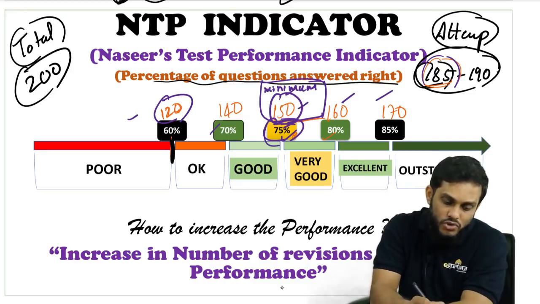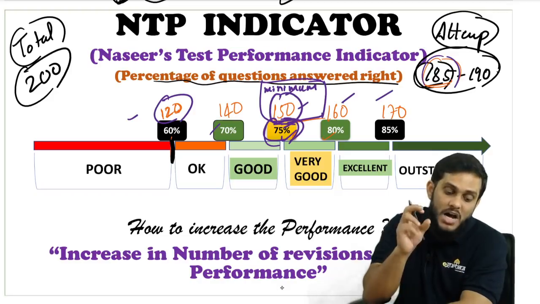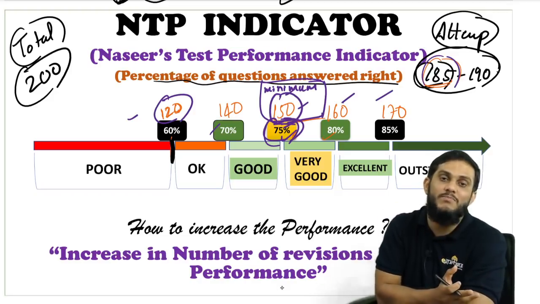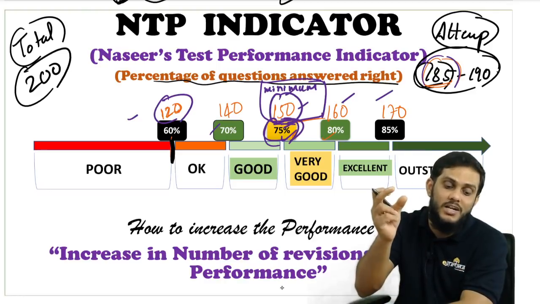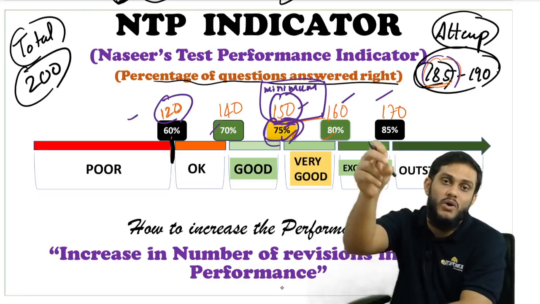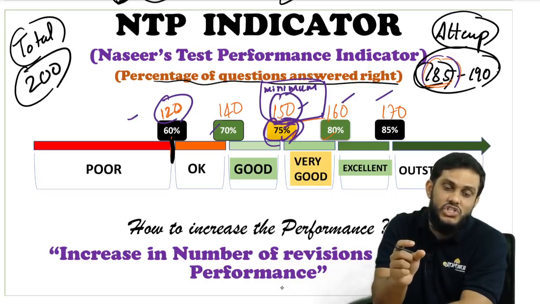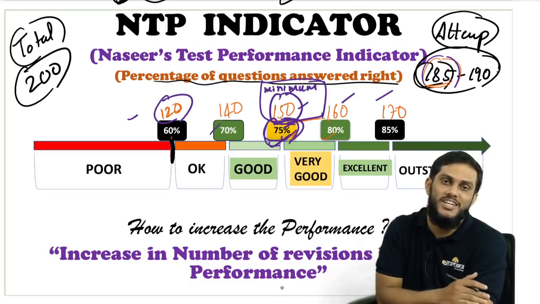So your number of questions right is 75%, but the marks you will get is less than 75%, maybe 70%. Why? Because 35 marks get reduced since you have done 35 questions wrong. So marks percentage is always lesser than the percentage of questions right.